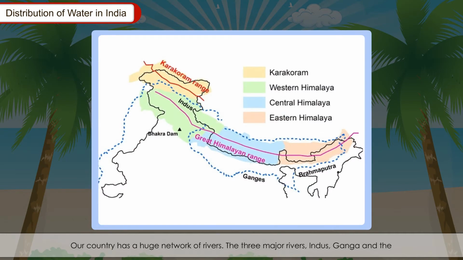Our country has a huge network of rivers. Three major rivers, the Indus, Ganga and the Brahmaputra, originate in the Himalayas and supply water to nearly two-thirds of the plain area. Water in these rivers is also strongly influenced by the seasonal monsoon.